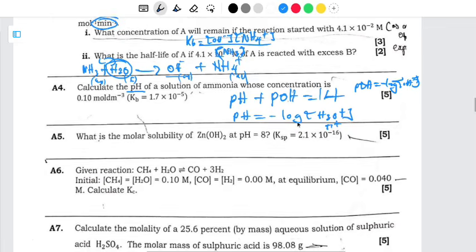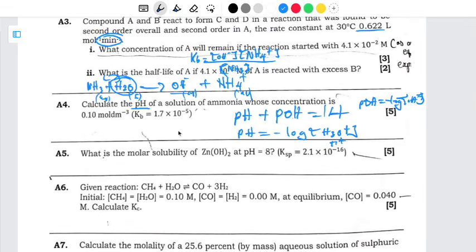So in terms of the ICE table, we need to draw the ICE table here. That's going to be a short one, so let me just draw it here. ICE table: I for initial, C for change, then E for equilibrium. So at initial we have ammonia, for initial it is 0.1.